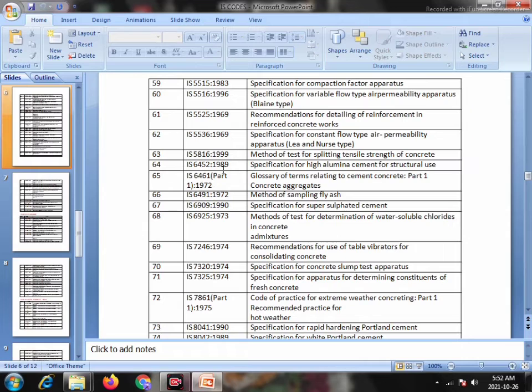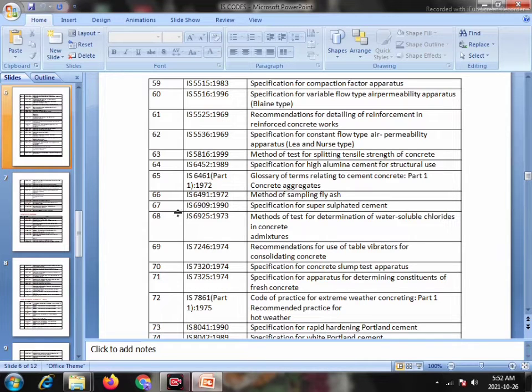64, IS 6452, 1989: Specification for High Alumina Cement for Structural Use. 65, IS 6461 Part 1, 1972: Glossary of Terms relating to Cement Concrete, Part 1: Concrete Aggregates. 66, IS 6491, 1972: Methods of Sampling Fly Ash.